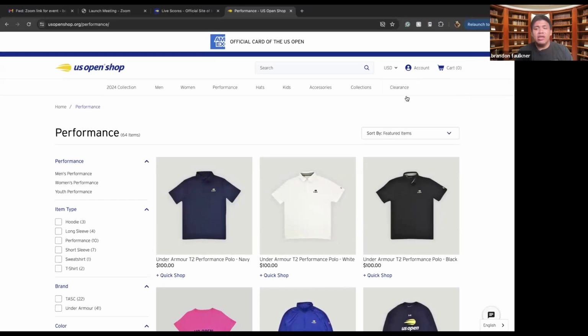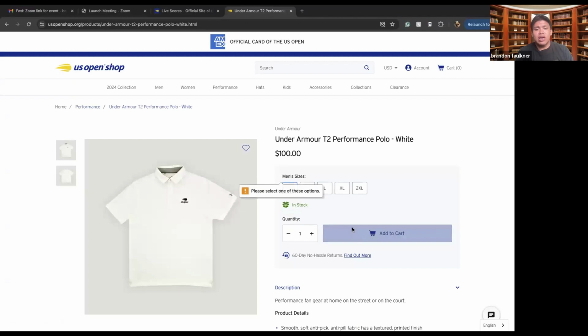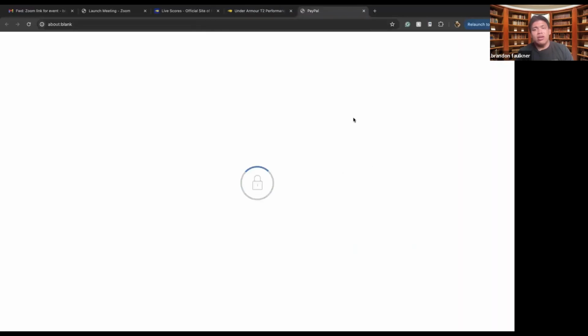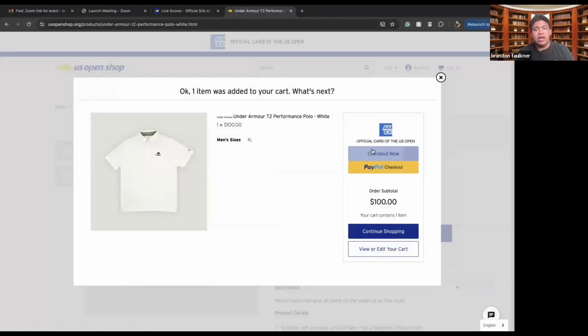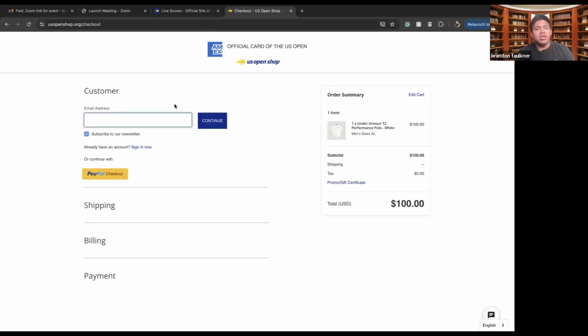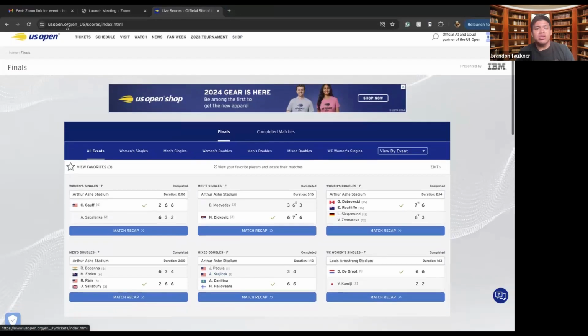So the way it works is you just add something like this shirt here, like the polo, you just add it, select your size. So let's say I want to choose extra large, adding to cart, check out now. Whoops, I hit the PayPal function. It is there for you to access, but if you want to hit checkout now, it'll load and then it'll tell you to type in your email address. That way they can send you an order confirmation. Then they'll ask you for shipping, billing, and then of course payment after that. So that is how you purchase items with the US Open.